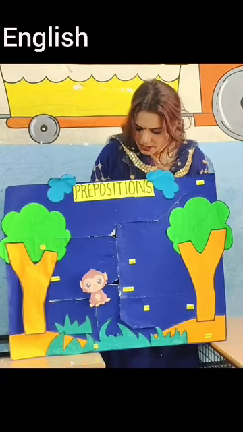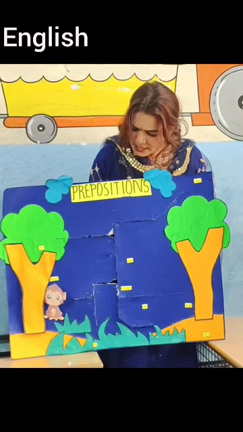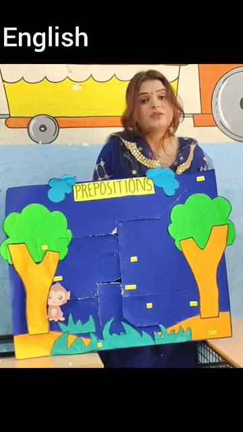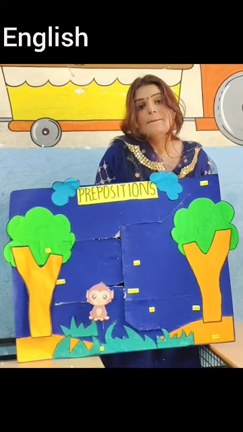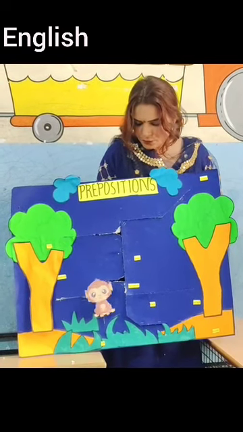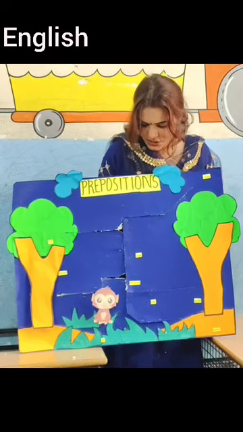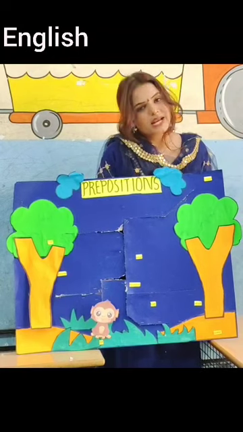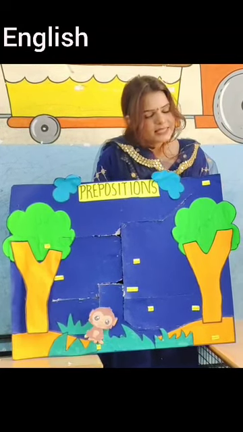Now we will move the monkey towards the tree. As you can see, the monkey is a little hidden. It means it is at the back of the tree, or you can say behind the tree. The position of the monkey is behind the tree. Now we will move the monkey downwards. When it's moving downwards, you can see bushes and grass. So it is in the grass. The position of the monkey is in the grass.